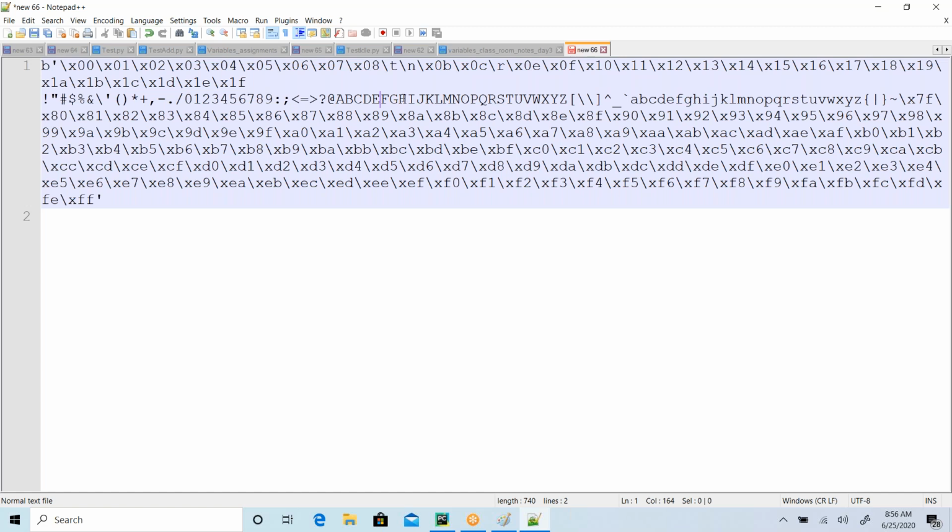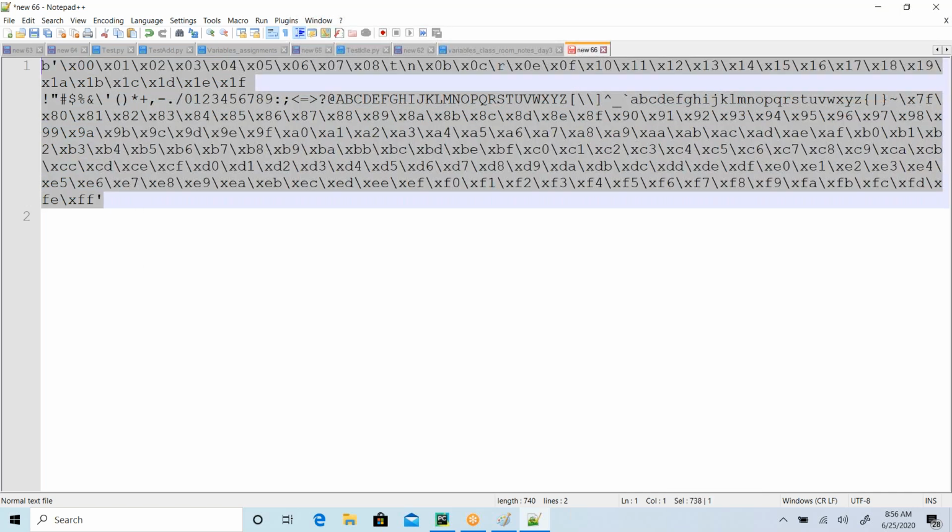And then I can see the capital letters starting from A to Z. After that I have some other special characters, then again I have small letters starting from A to Z. Again, these curly braces and all. Then some other numbers. You can see a different format, right?